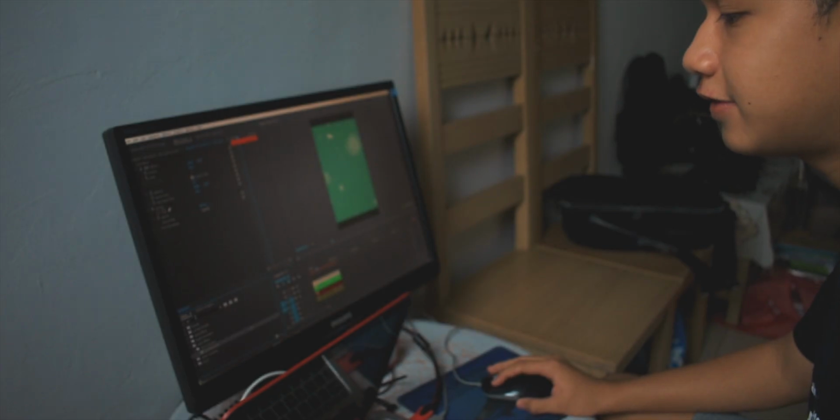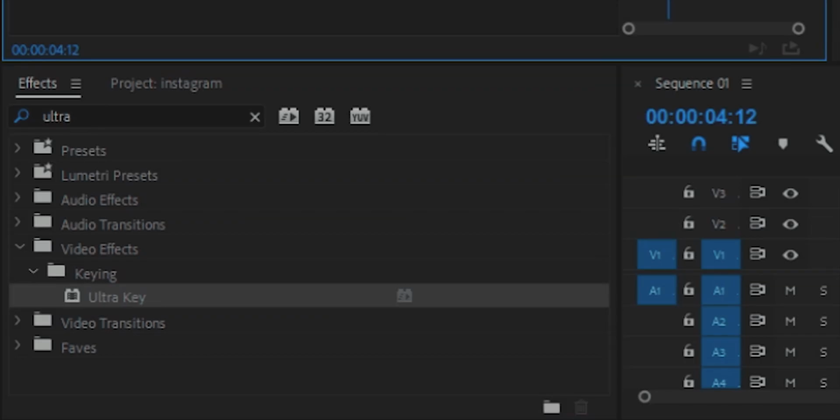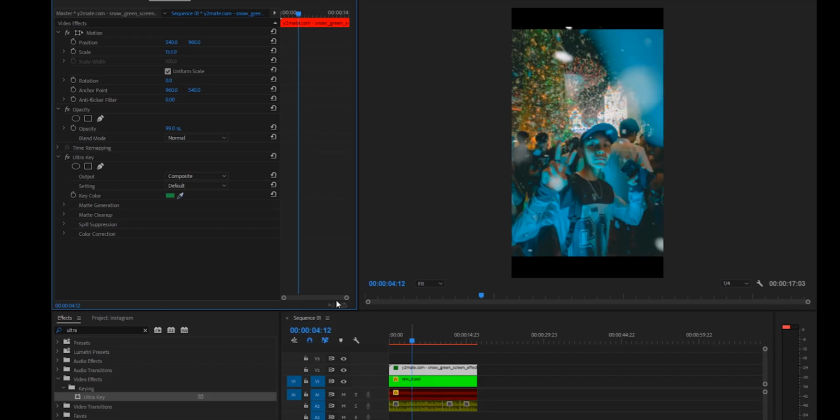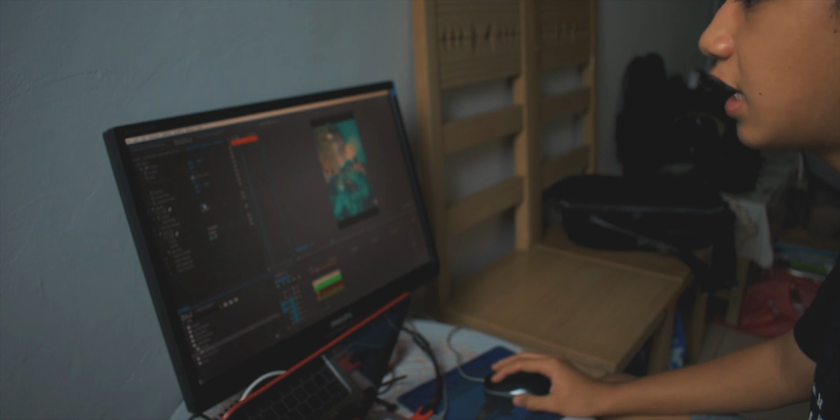Then I go into the effect. I press Ultra Key, and put it on the preset over here. Take this dropper tool right over here. Then you press on the green part. And tada, the green screen has disappeared. So now what you are left to do is to play with the opacity.